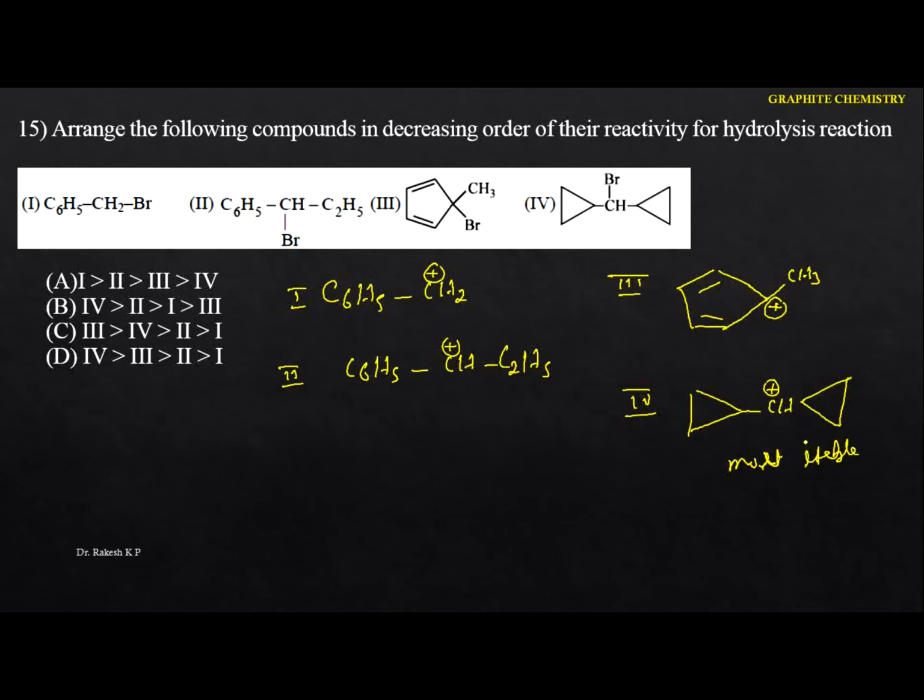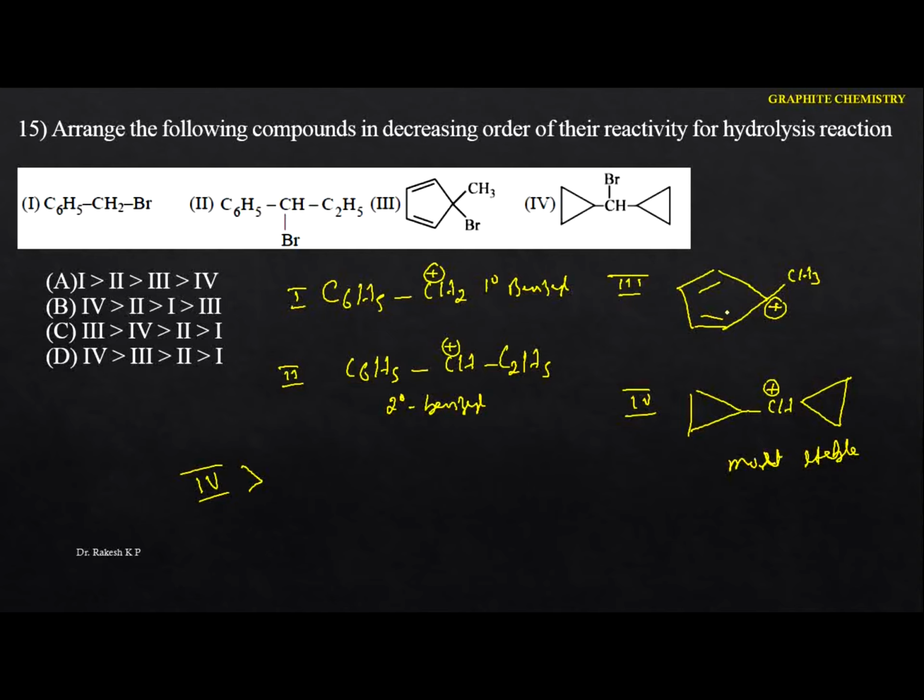Now see the next one. Now you have to identify the rest of the carbocations. We know that the fourth one is exceptionally the most stable one. So next, this is the more reactive. Next comes, you just identify. This is an example for the primary benzyl carbocation. This is an example for the secondary benzyl carbocation. And this is the tertiary carbocation.